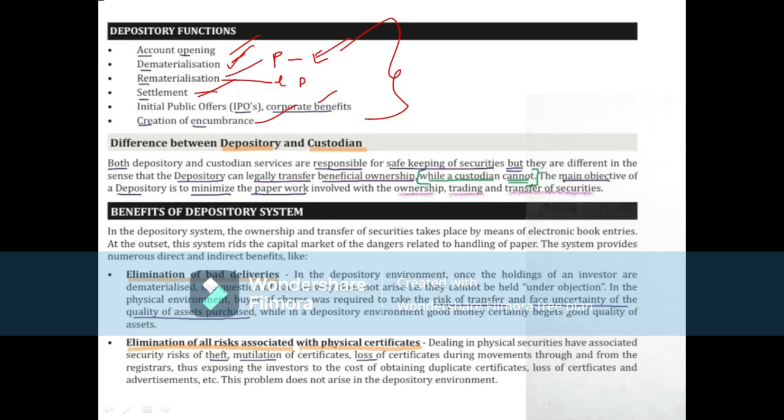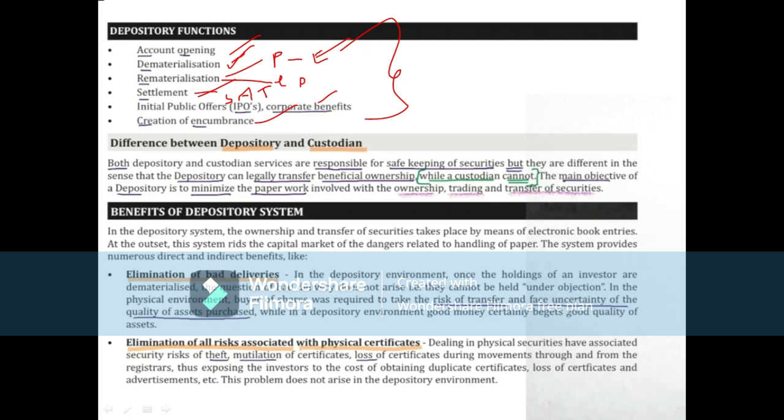then they can appeal to SAT, the Securities Appellate Tribunal. We all know about the functions or powers of SAT. Likewise, IPOs, initial public offering, and corporate benefits. If the company wants to go for a public issue, the first new issue, the fresh issue, is known as an initial public offering.